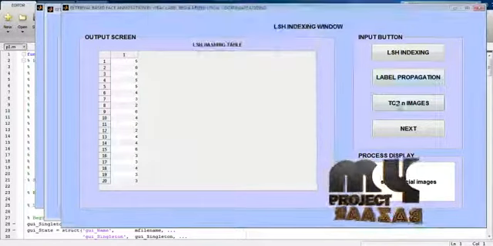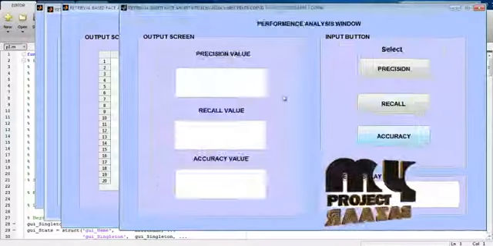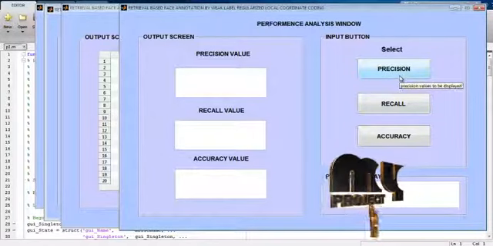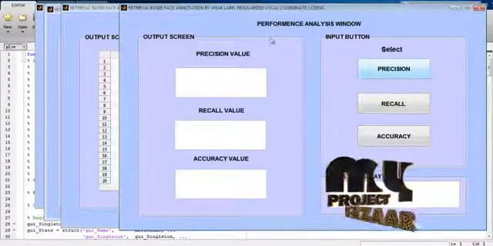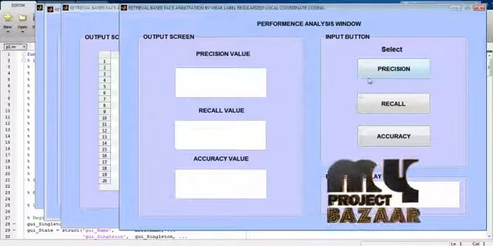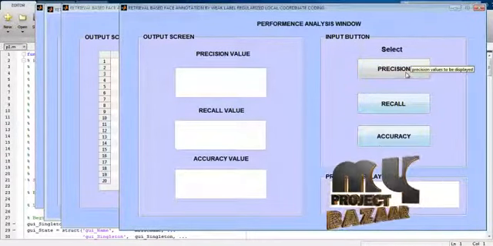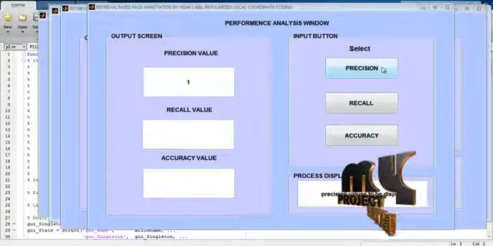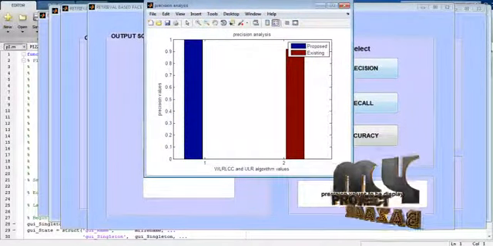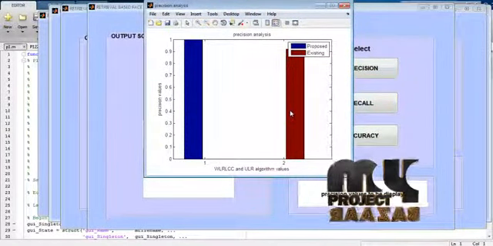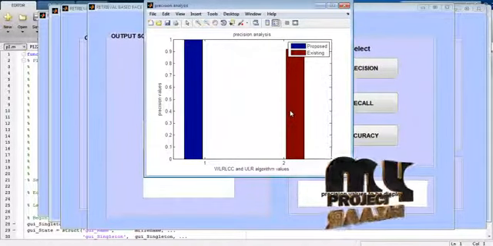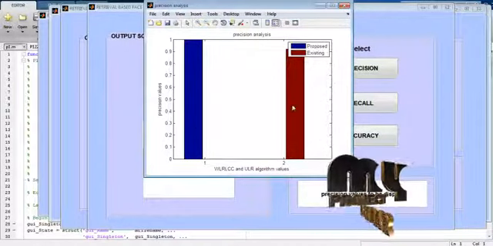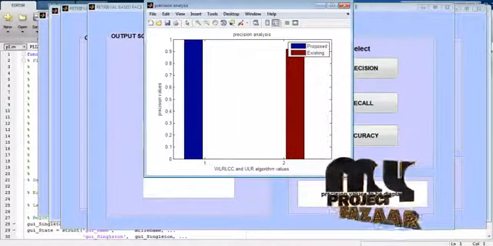Then go to the next window, performance analysis for this algorithm. First, there are three selections for the performance: one precision, second recall, then accuracy. The precision values are displayed for the proposed method. The precision analysis graph is displayed. The graph is used to analyze the performance of the two algorithms. The proposed method values and existing method values are displayed in this graph.